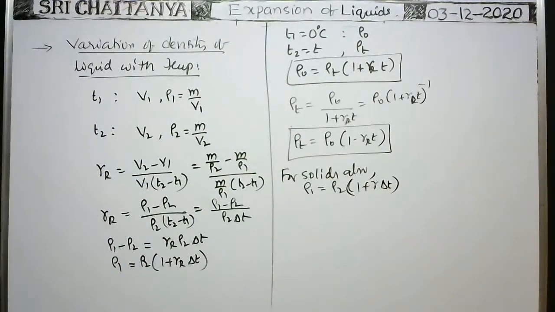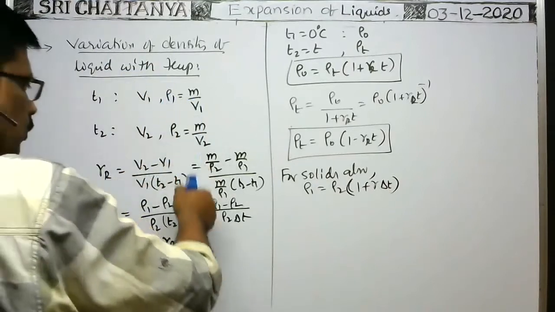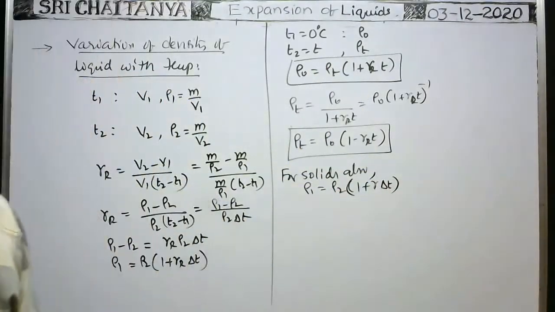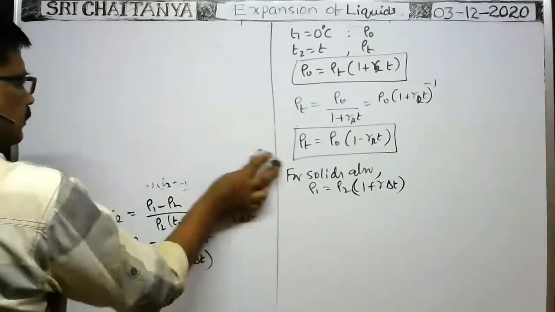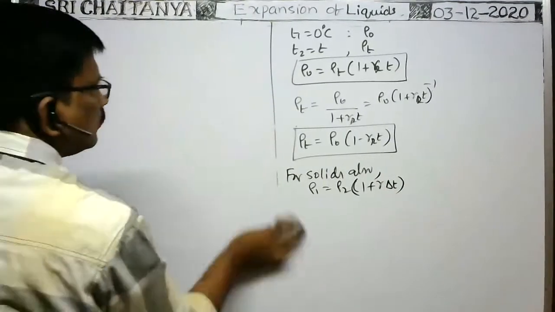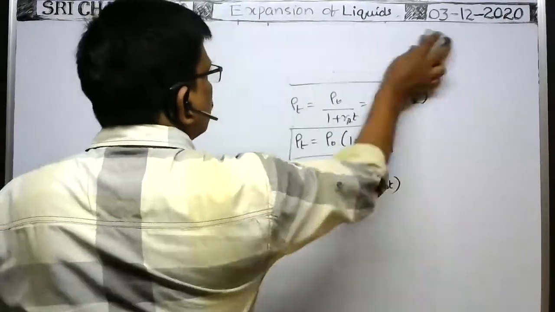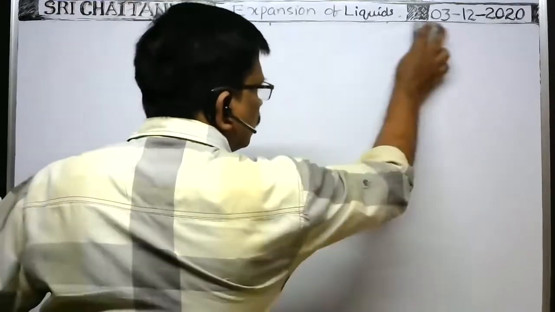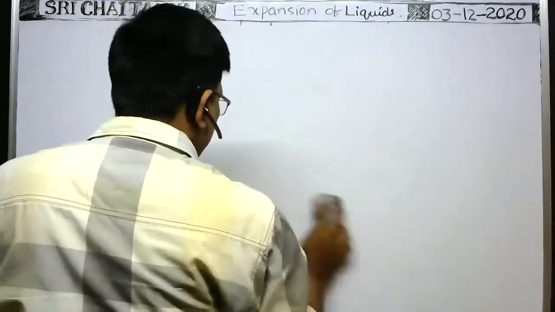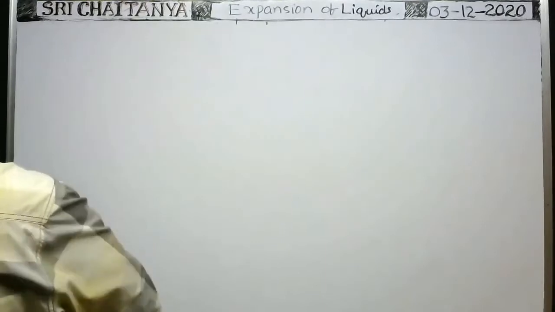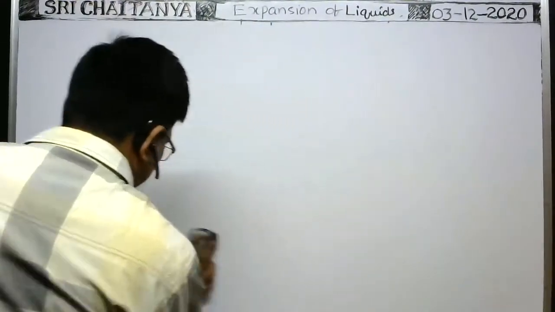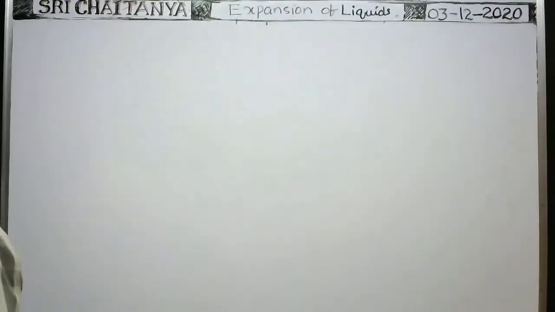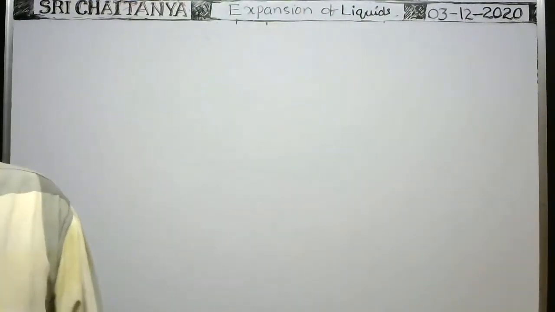Next, some applications. But before that, some note points we have to discuss.